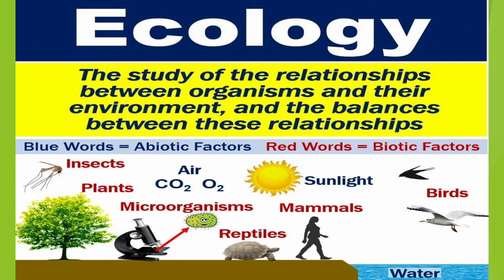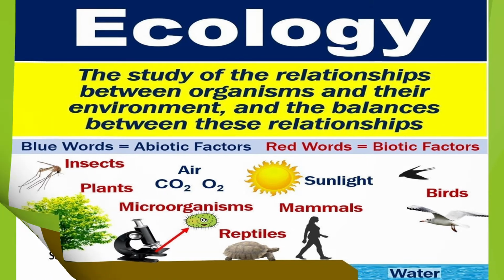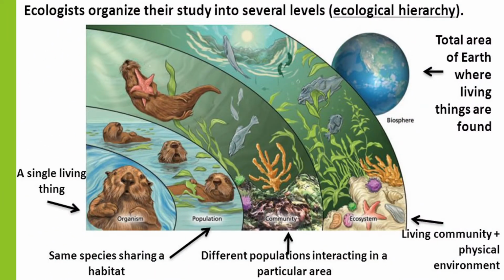What is ecology? Before we learn further, we should know about the definition of ecology for better understanding. Ecology is the study of the relationships between organisms and their environment and the balances between these relationships. Ecologists organize their study into several levels, which is known as ecological hierarchy.